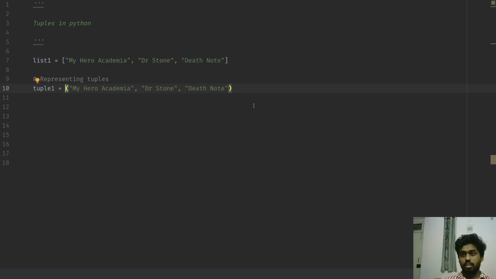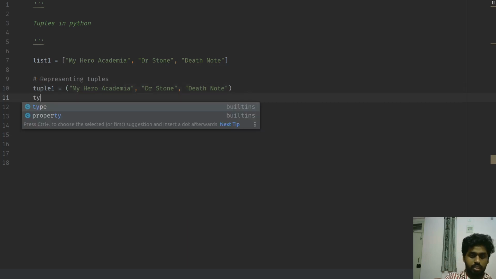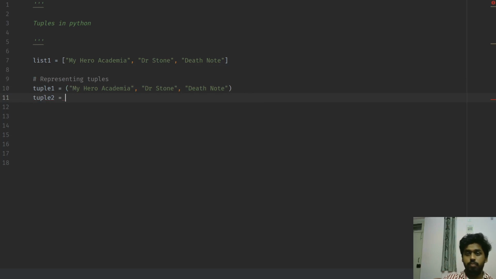Perfectly fine. The other way you can write it is, you just create the values and paste them as they are, and you don't need brackets. Totally works. And if you have a list like this and you want to convert that to a tuple, you have a function available for that. This part is called list to tuple conversion.